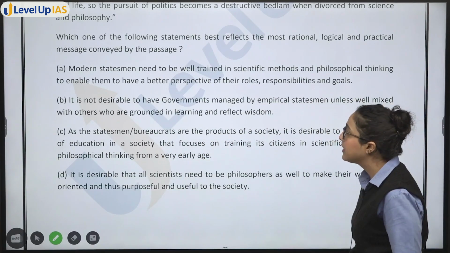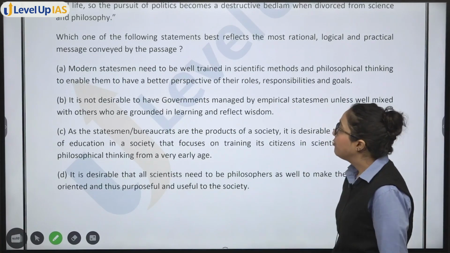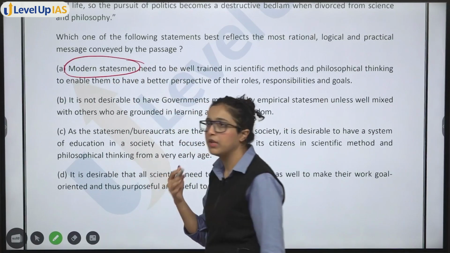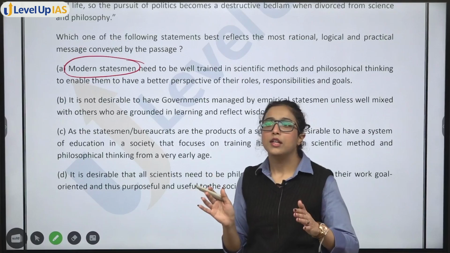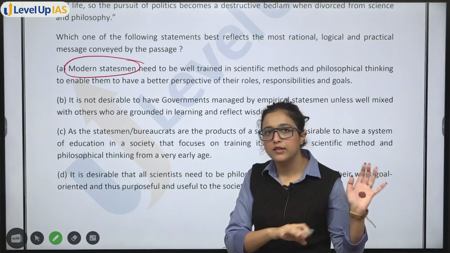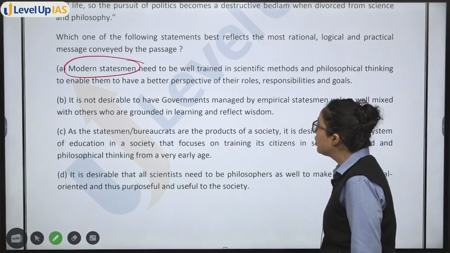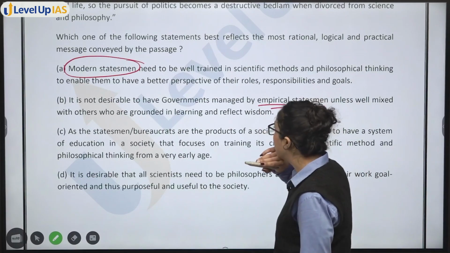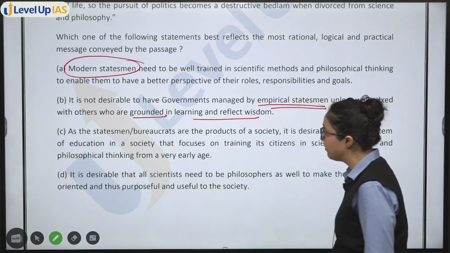Now, again, this can be one of the solutions. Next, we are not talking anywhere about what modern statesmen should have. There is nowhere it is given that earlier it was this and in modern times it should be this. Next: it is not desirable to have governments managed by empirical statesmen unless well mixed with others who are grounded in learning and reflect wisdom.